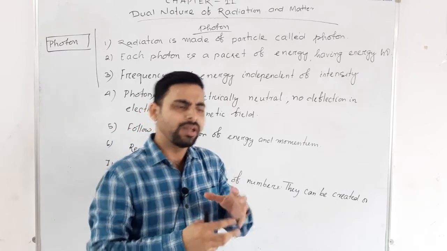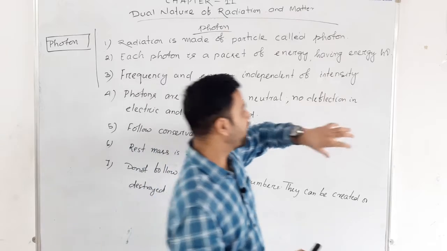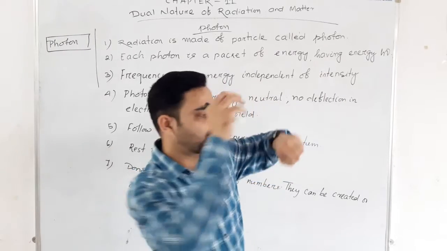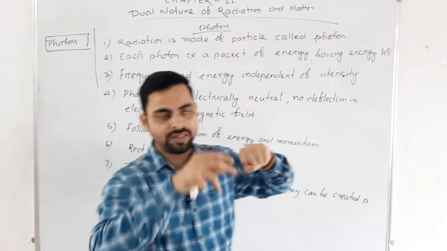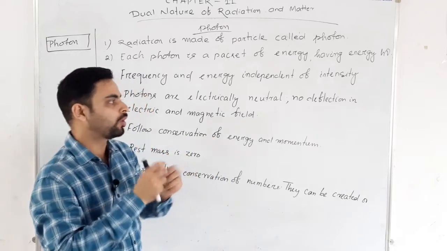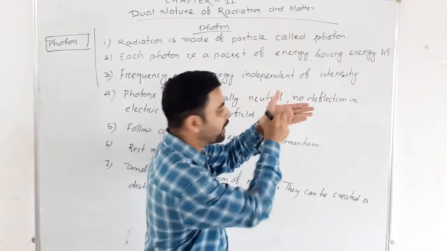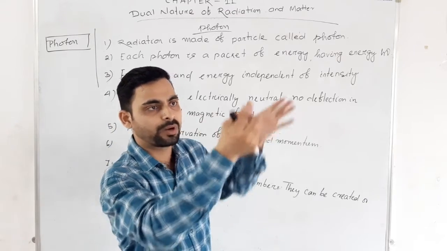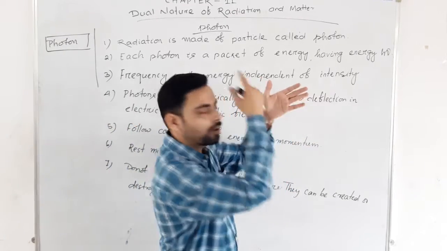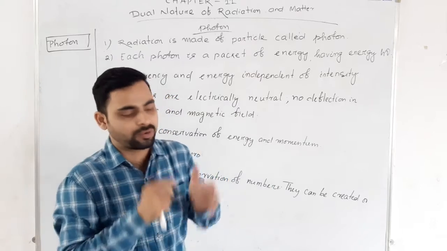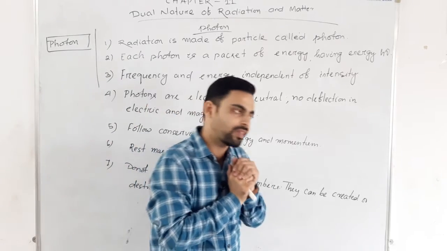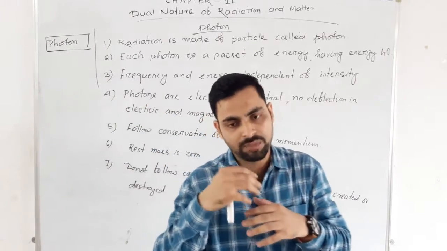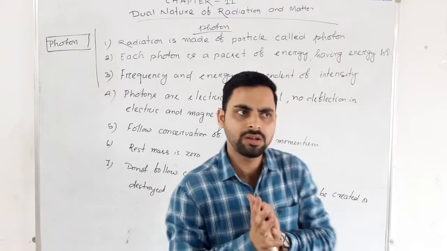What happens here? In the balloon case, there is some interaction between the balloon and the surface. Like the balloon, here also, when the photons strike the metal surface, some interaction happens. Interaction between the photon and the metal surface happens. So there are some changes. We can see some changes in the metal surface.